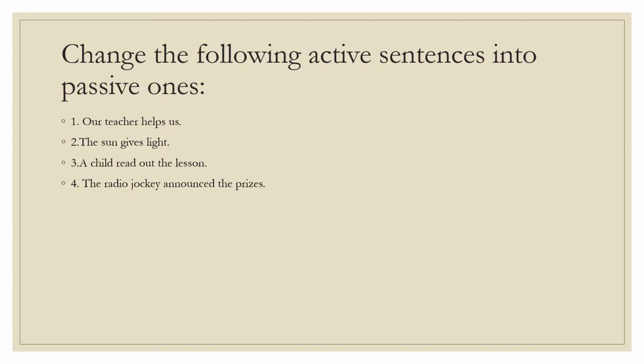So let us start. The first one: our teacher helps us. The focus is on our teacher. Our teacher is the subject or the doer of the action, and the focus is on our teacher. So it is in which voice? It is in active voice. Now I have to focus on the object or the receiver of the action, that is us.